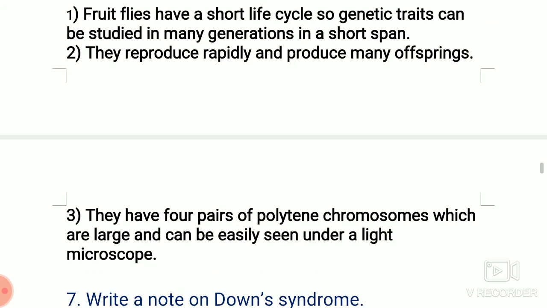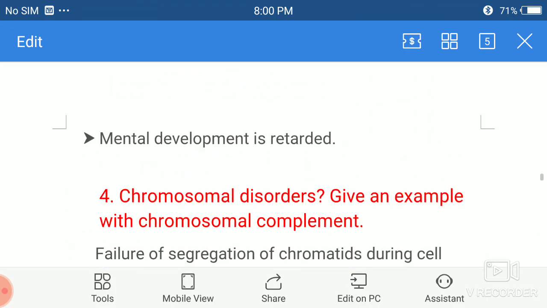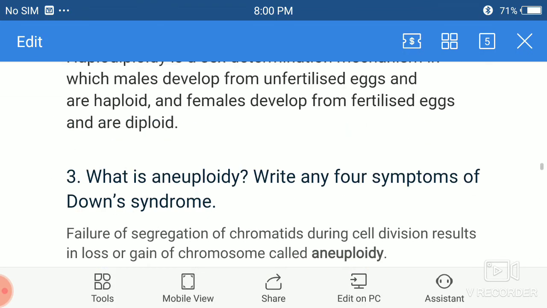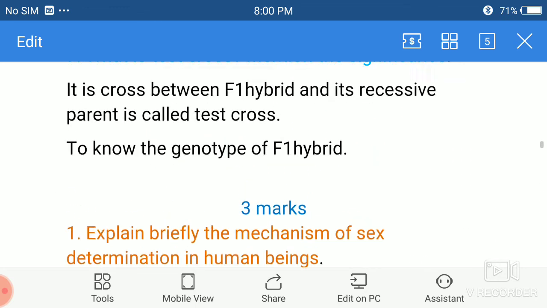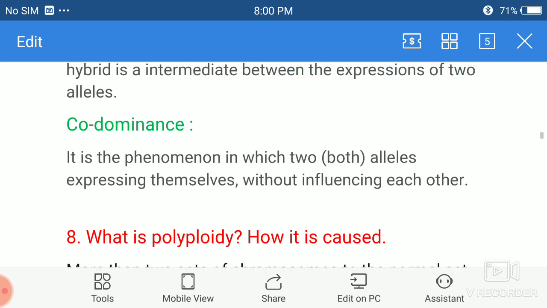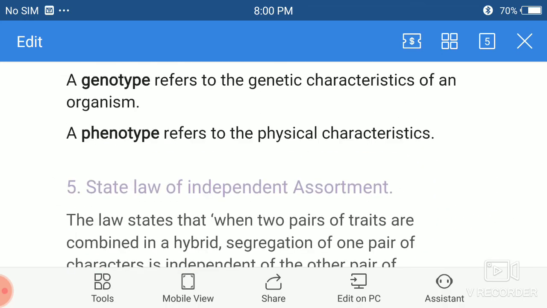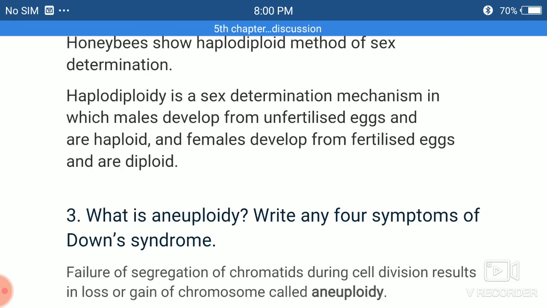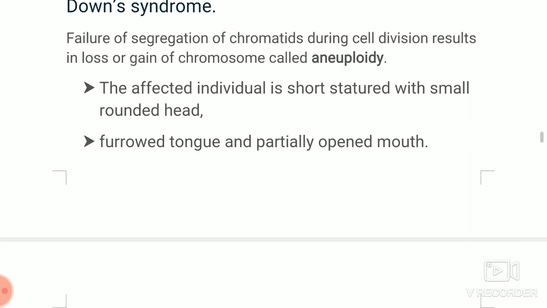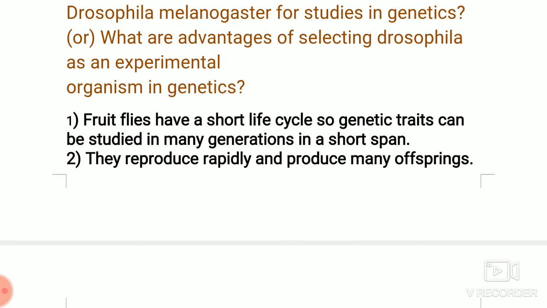That I have explained before, and the same complete sentences can be used as the answer. So why was Drosophila selected for the experiments?